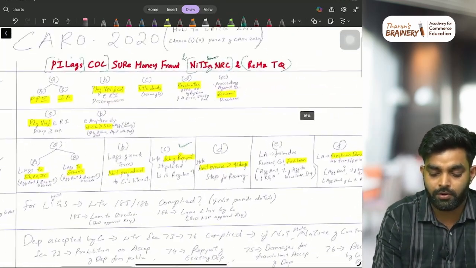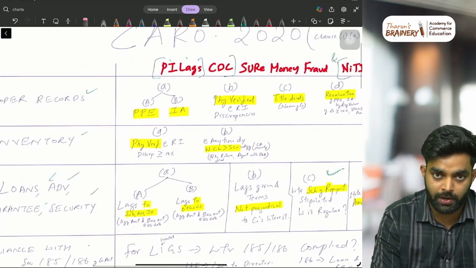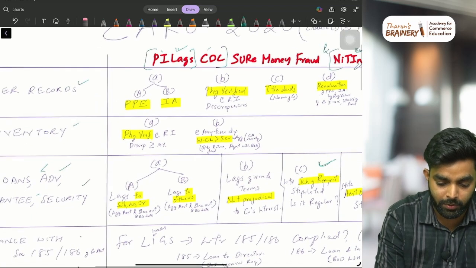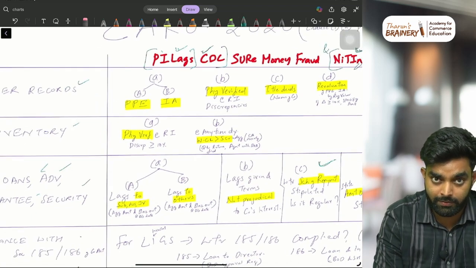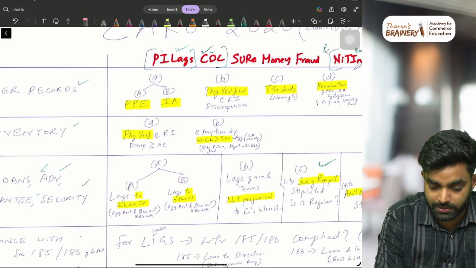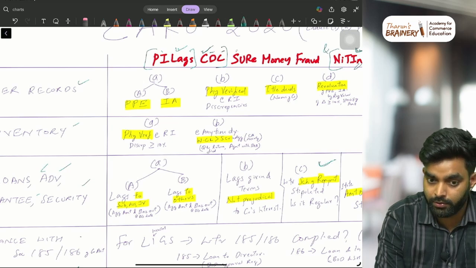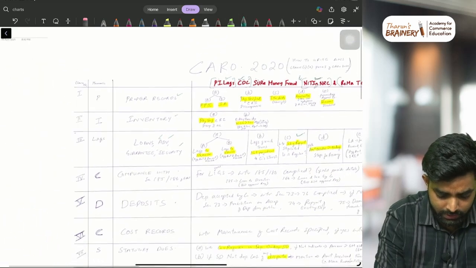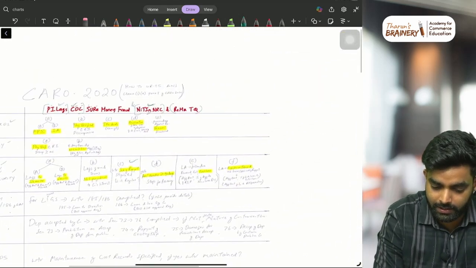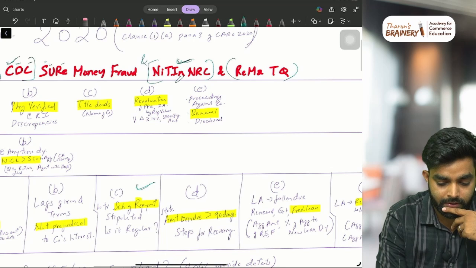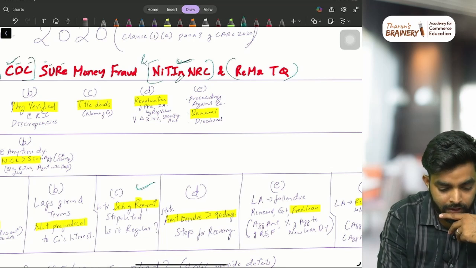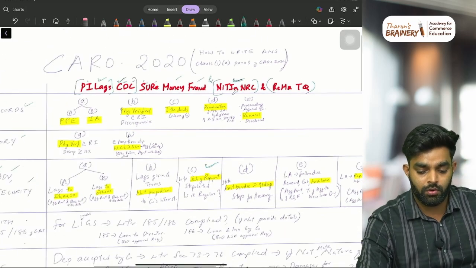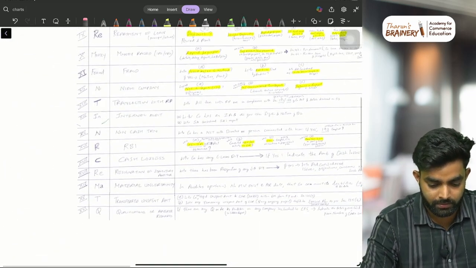Pilag CDC is a sure money fraud, Nidhin NRC and Rema TQ. P means proper records, I means inventory, LAGS means loans, advances, guarantee, security, then compliance with 185, 186, deposits, cost records, statutory dues, unrecorded income, repayment of deposits, repayment of loans, money raised through IPO, FPO, then fraud, all these things are there. If you want, you can take it.